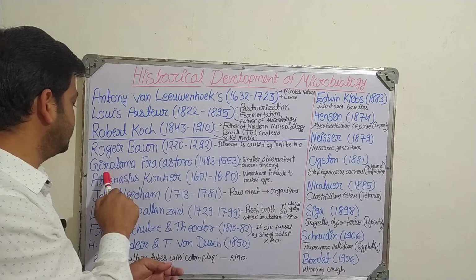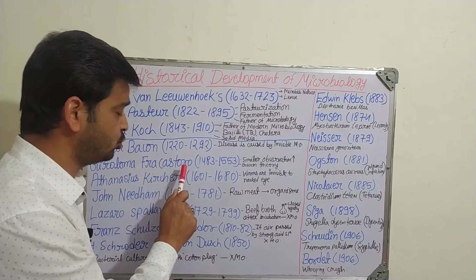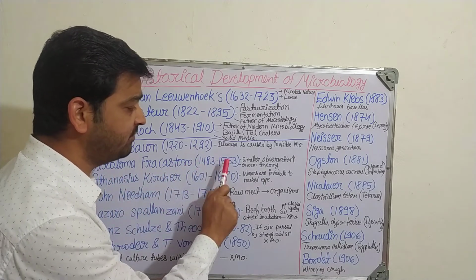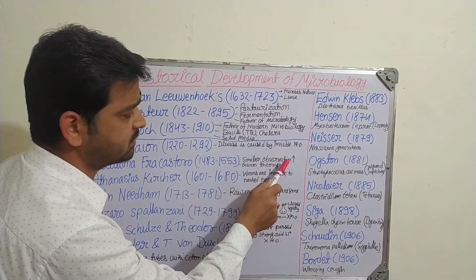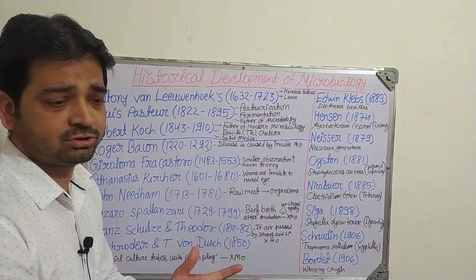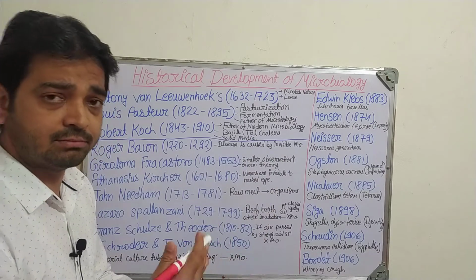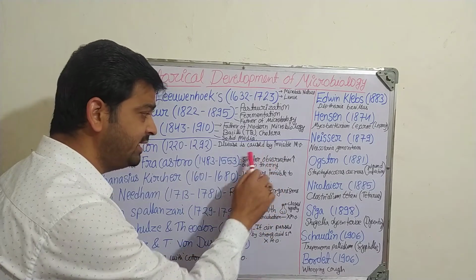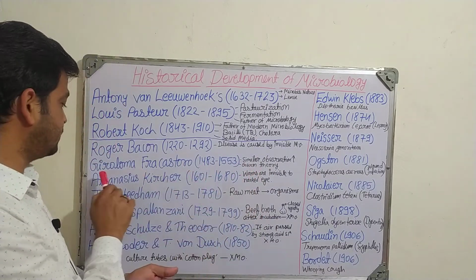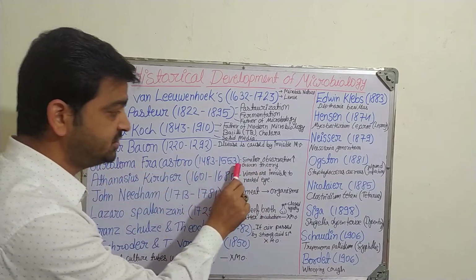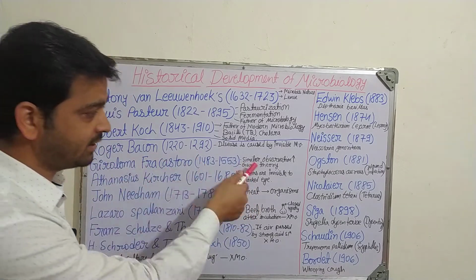Then the next scientist, Girolamo Fracastoro, 1483 to 1553. He made similar observations, that invisible microorganisms cause different types of disease and disorder. Later on he gave the germ theory. Fracastoro gave the germ theory. Girolamo, G for germs, so you can correlate.